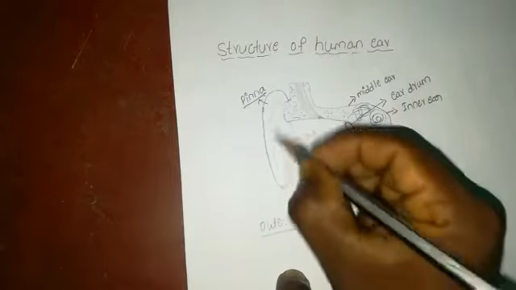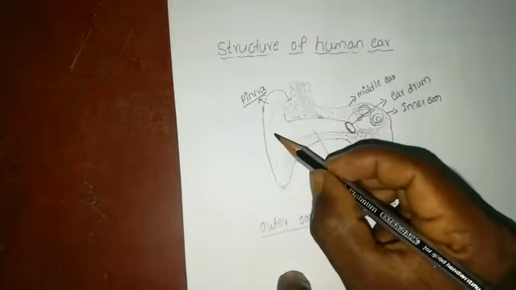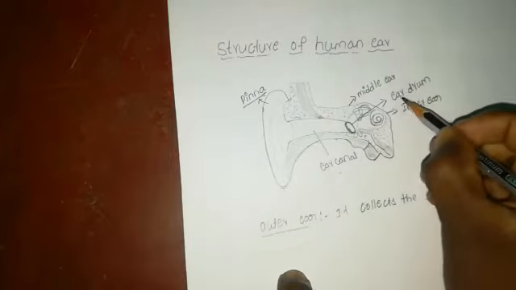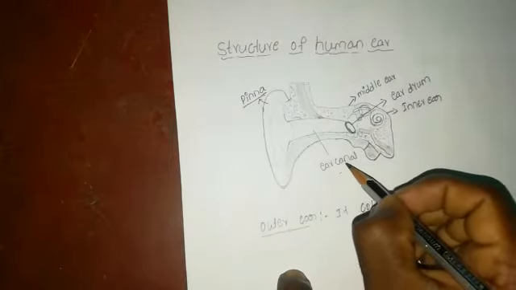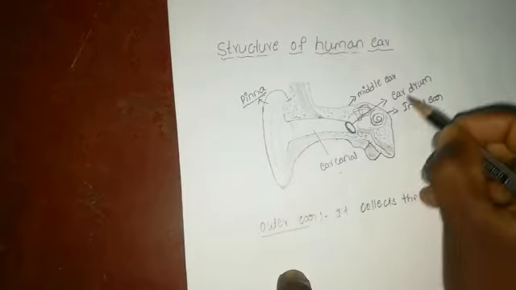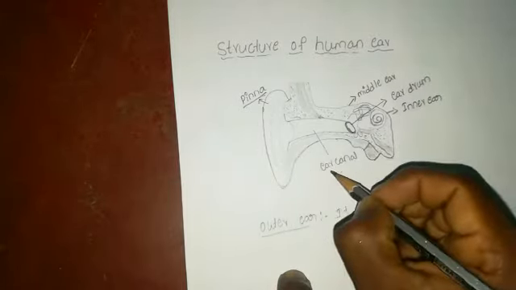What is the function of the outer ear? The outer ear collects the sound and passes it to the eardrum through the ear canal.